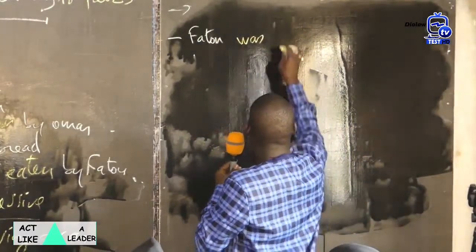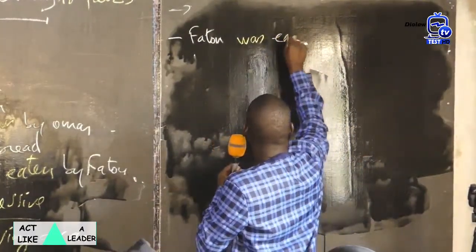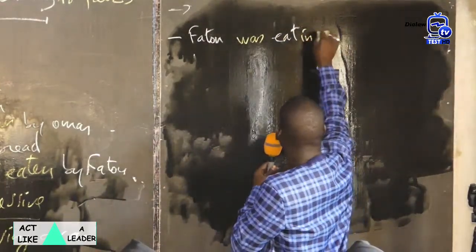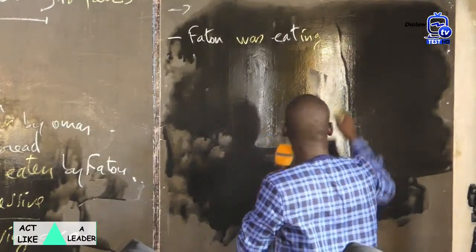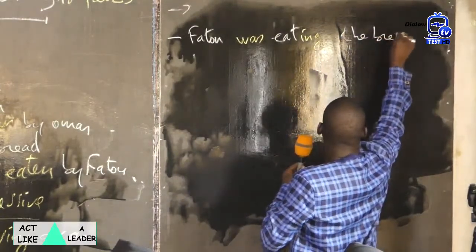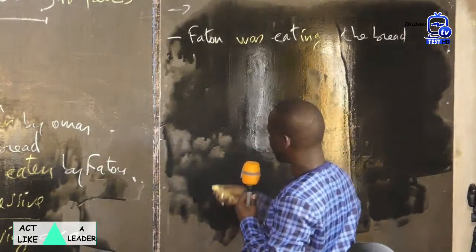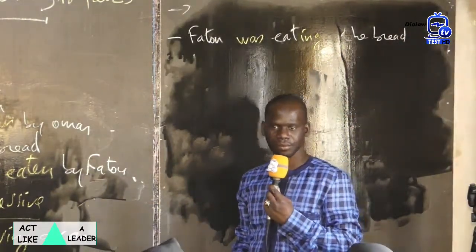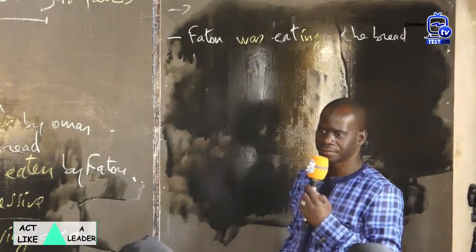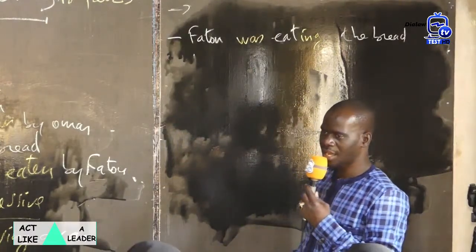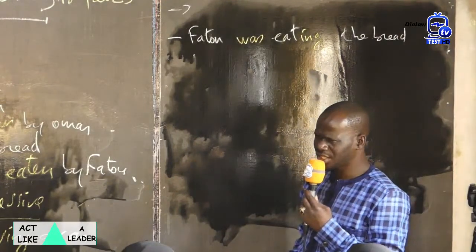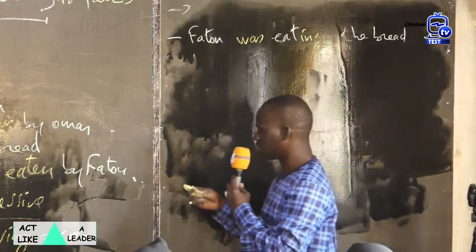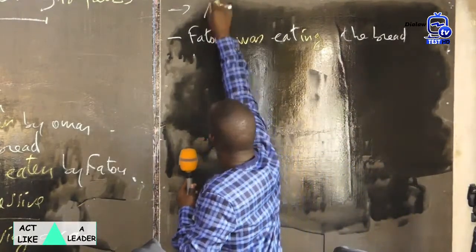Fatu was eating, was driving, was eating the bread. Okay. Omar was driving a car. Mariama, Daimarem, a car was being driven. Very good. A car was being driven by Omar.